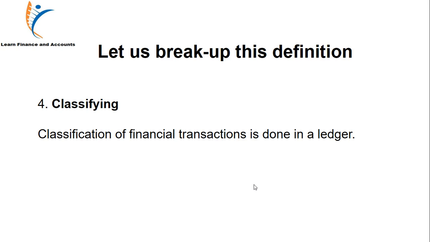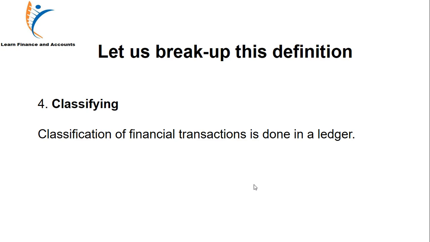So what is the difference between writing and classification? See, when writing, we are writing all the transactions. Suppose we write a transaction which involves cash, then another which does not involve cash, a third which involves cash, a fourth which does not. So there are many transactions which involve cash and many which do not.